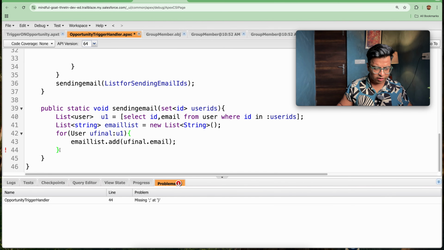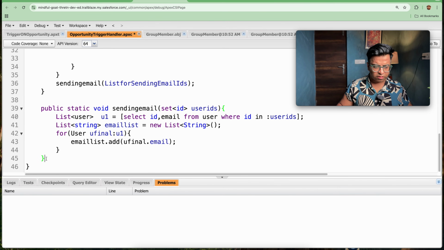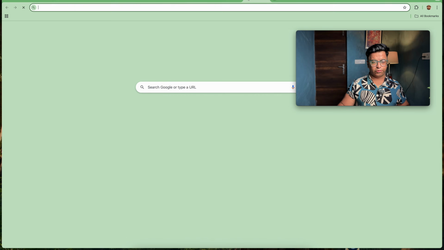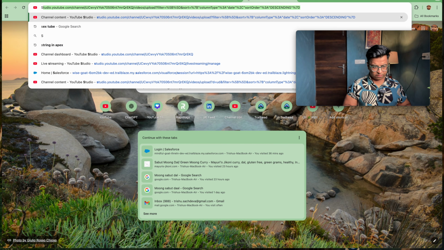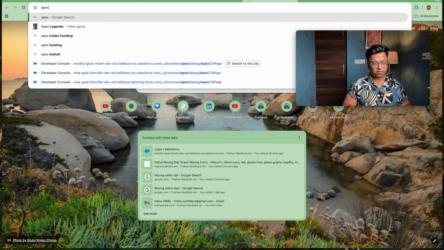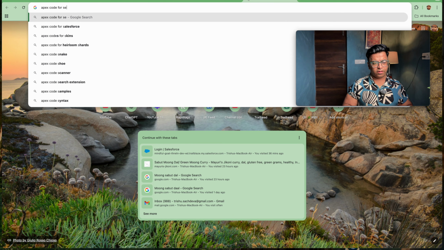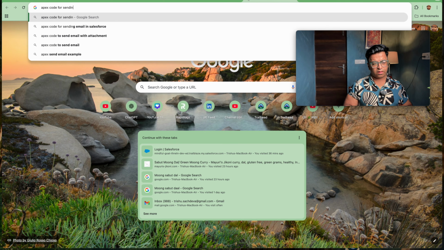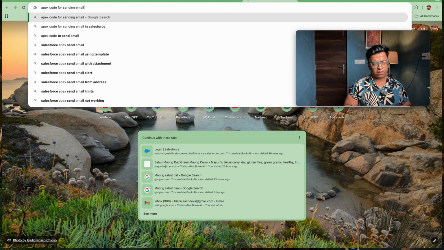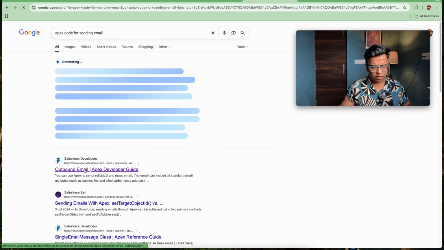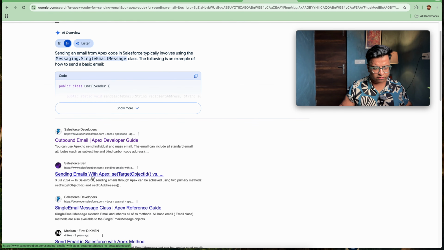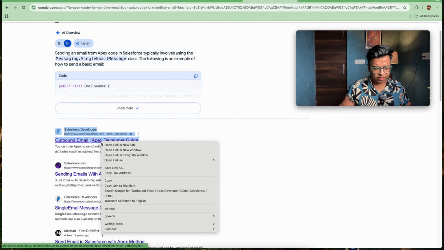We get an extra bracket here, but there is no issue till now. Now we just need to send an email. That is the final work we need to do. So let's check the Apex code for sending email. Let's search on Google and check what we get here.